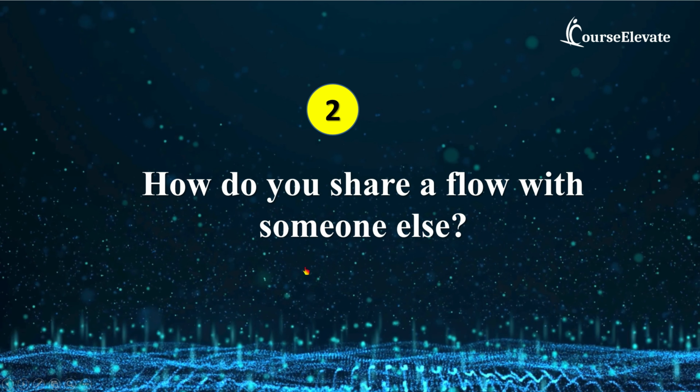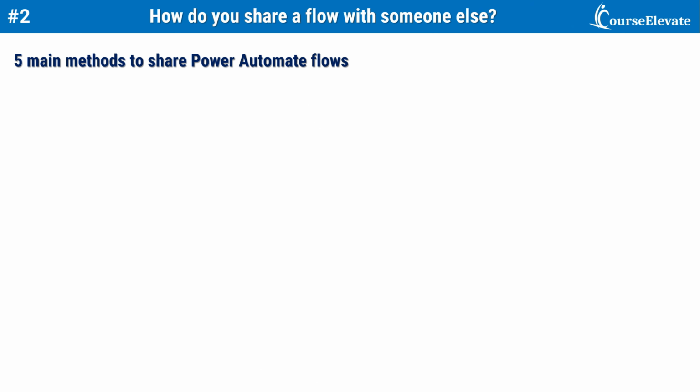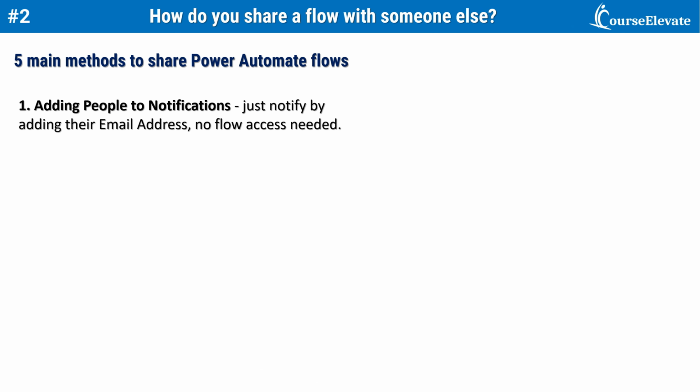Next question is, how do you share a flow with someone else? So there are 5 ways I usually share a Power Automate flow, depending on the scenario. If someone just needs notification, I don't actually share the flow. Instead, I add their email address in the notification step so they also get alerts when the flow runs.